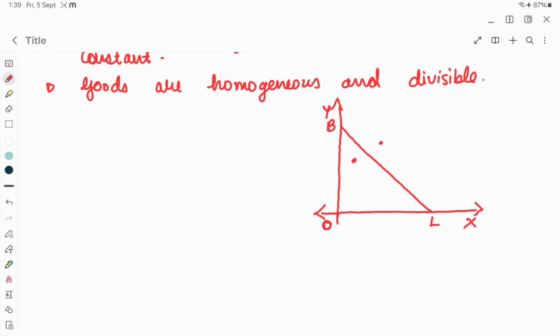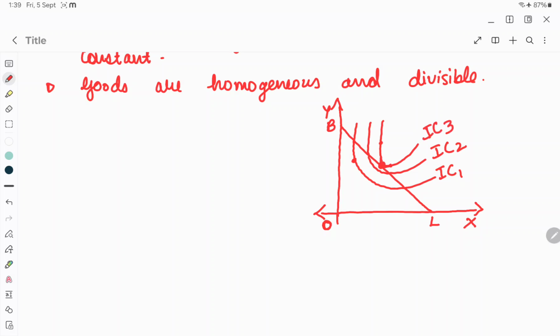Secondly, these are different IC curves. This is IC1, this is IC2, and say this is IC3. Okay.